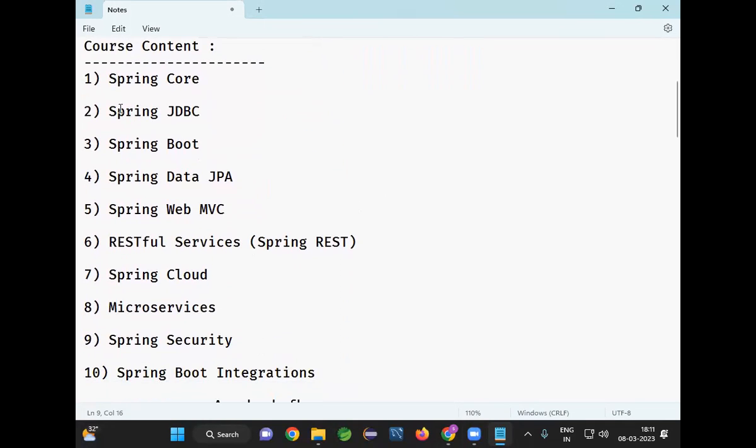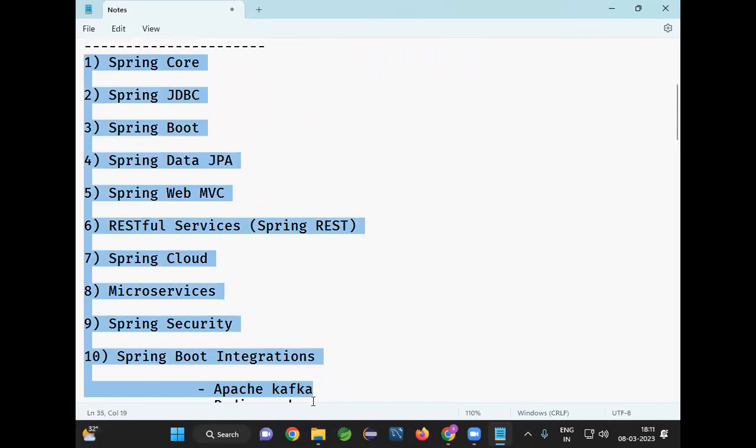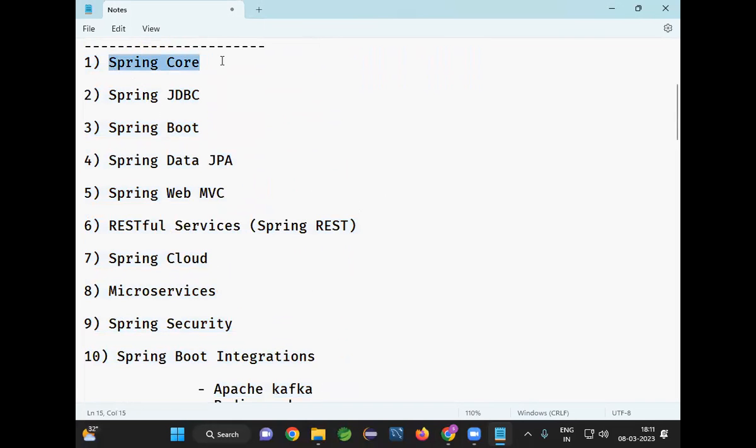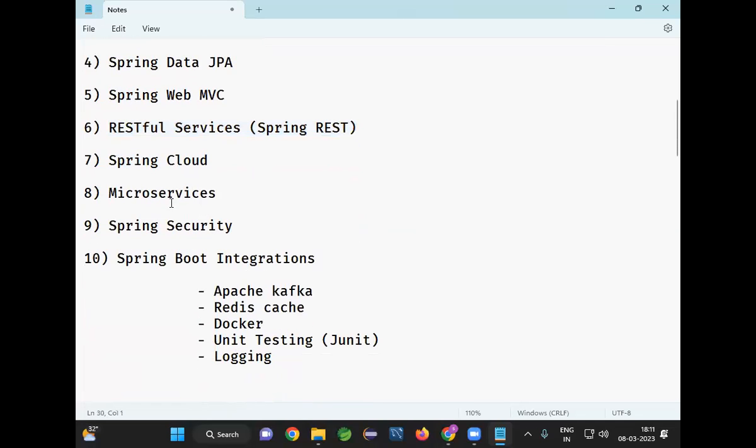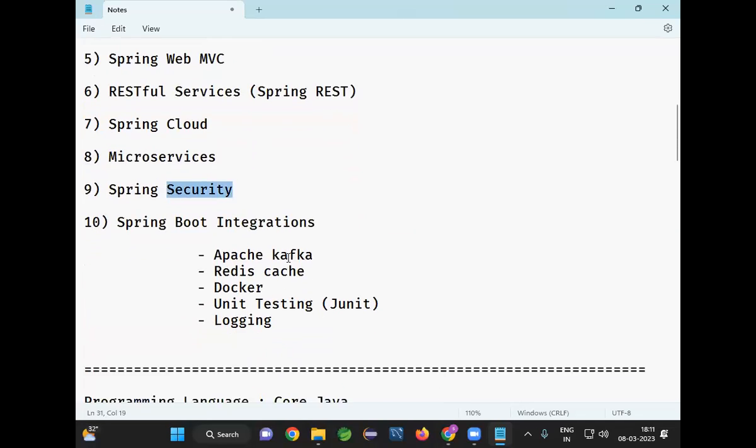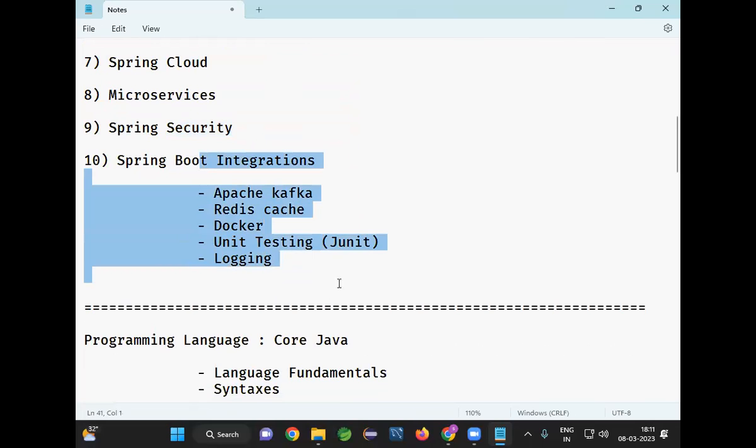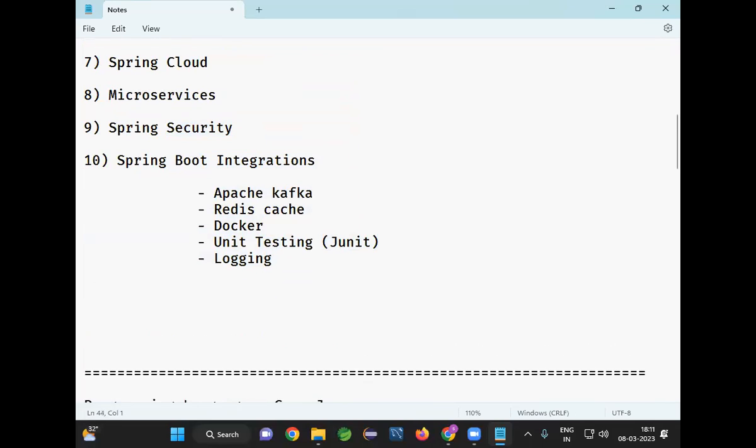Course content, as I told you, we are going to cover 10 parts in this course: Spring Core module, Spring JDBC, Spring Boot, Data JPA, Web MVC, RESTful services, cloud, microservices, security, and some integrations we are going to learn.